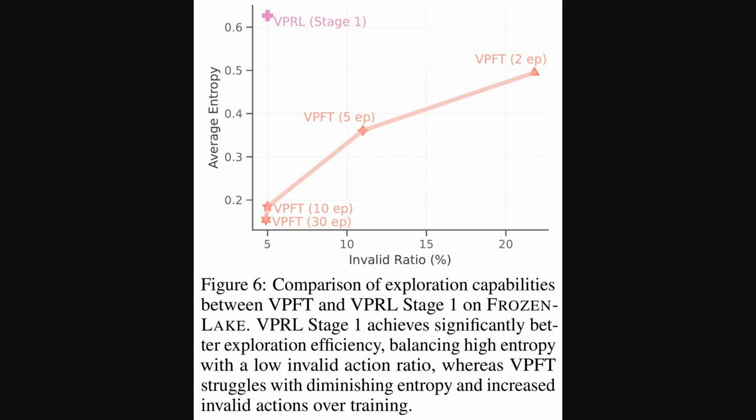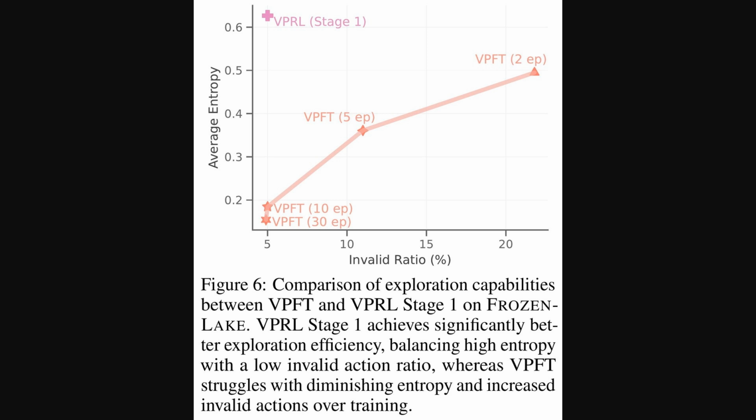Okay, so to understand a bit more about why VPRL might be more robust, Figure 6 here digs into the exploration capabilities during the initial learning phase, again on the frozen lake task. We're comparing visual planning via fine-tuning with the first stage of VPRL. The vertical axis shows average entropy, which, in this context, measures how diverse or varied the model's attempts are when it's trying to find a solution. The horizontal axis is the percentage of invalid actions. Notice how VPRL stage 1, that purple point, shows high entropy and a low invalid ratio, so it explores broadly yet efficiently.